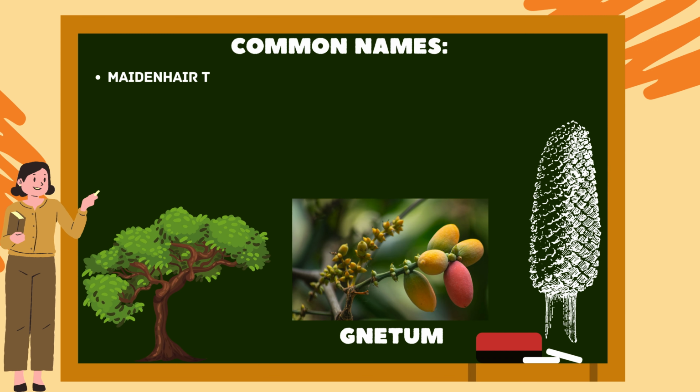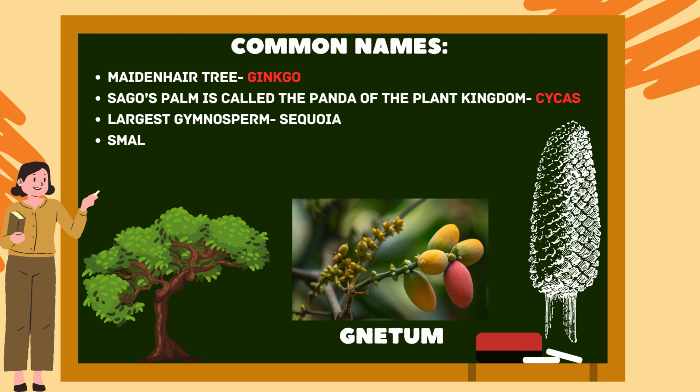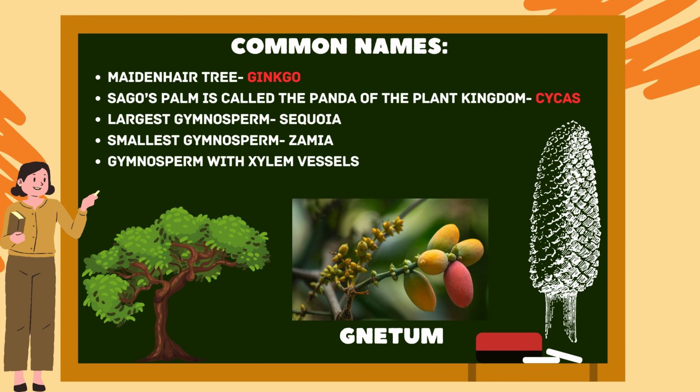Common names. Maidenhair tree is an example of Ginkgo. Sago palm, Cycas, is called the panda of the plant kingdom. The largest gymnosperm is Sequoia and the smallest gymnosperm is Zamia. Gymnosperms with xylem vessels: Ephedra and Gnetum.